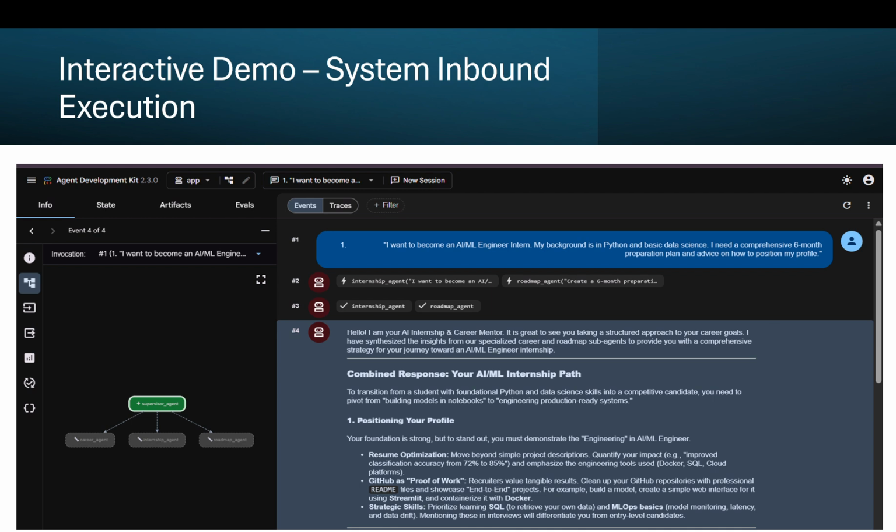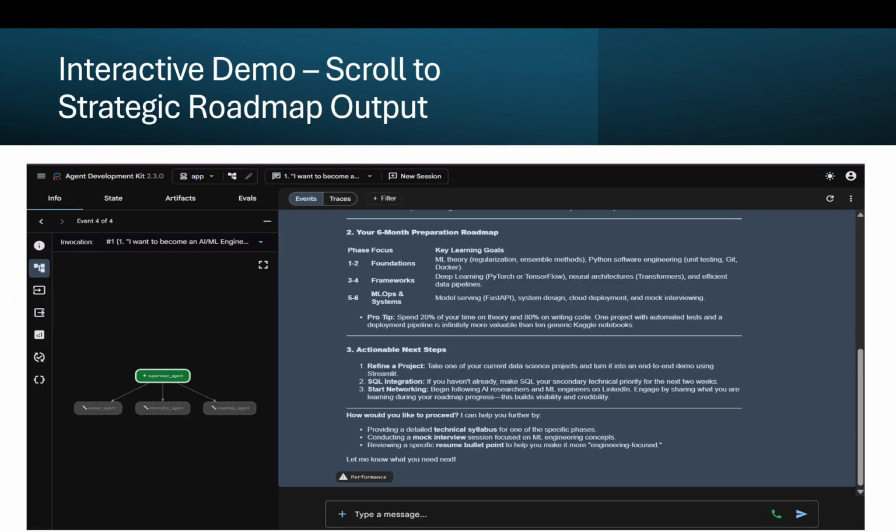Then we see a live visual execution graph on the left. The supervisor is running the career agent sub-agents. This is the first stop of the response. It shows career considerations, providing a tailored strategy for resume optimization, emphasizing proof of work and filtering out redundant certifications.